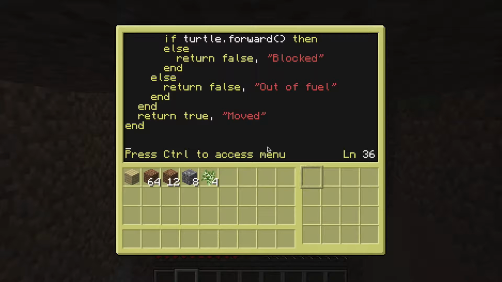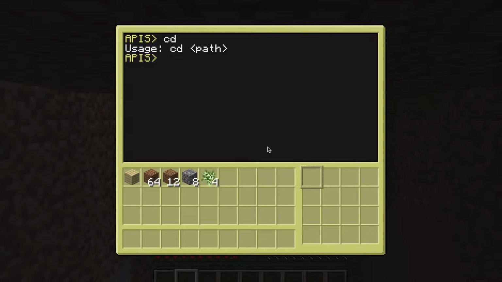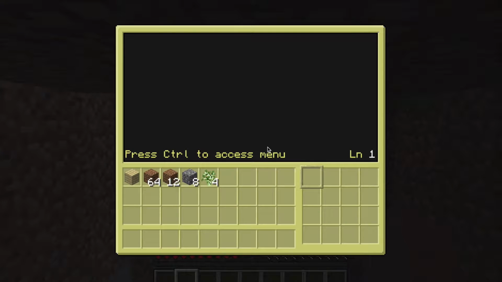In trying to resolve it using if statements and while loops and for loops and all that kind of stuff. So that's moving forwards. Done. So now if I save, exit, and go cd dot dot, and then I do edit startup. This always runs when a computer boots up. So then I can do os.loadAPI APIs/t. And now save, exit, and then I reboot.